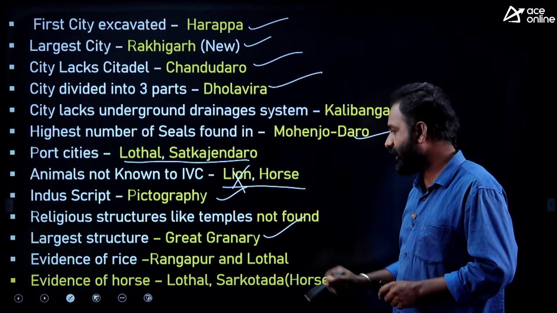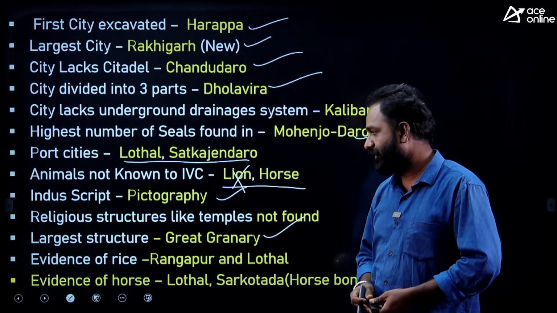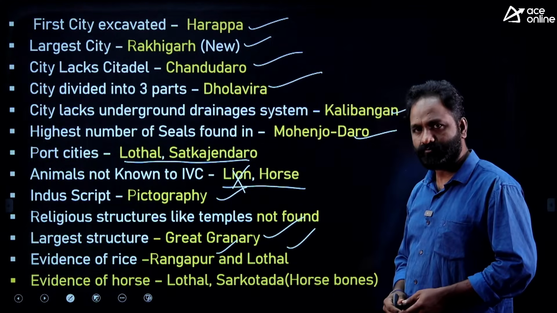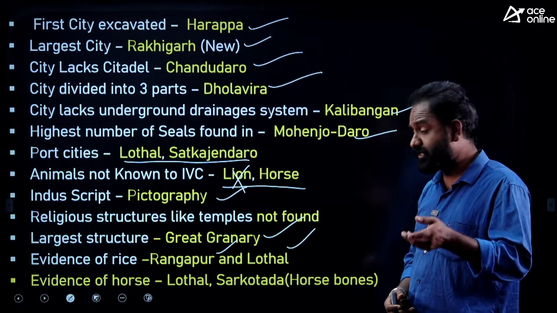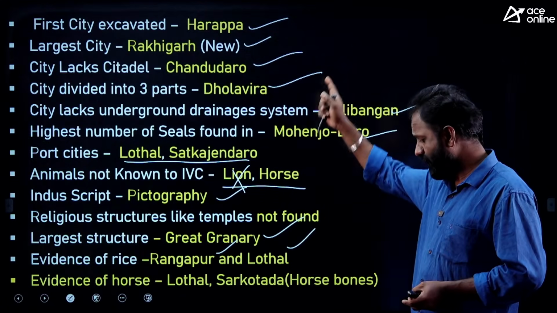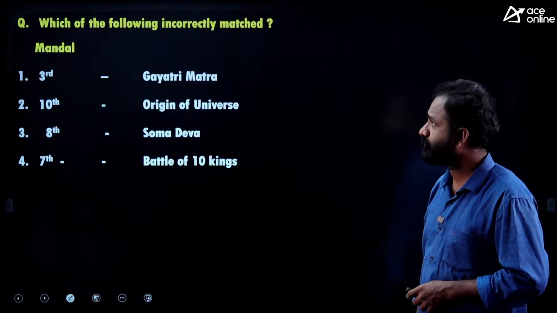Largest structure, great granary. Which city is called city of granary? Harappa. Evidence of rice was found in Rangpur, Lothal. And Koldihwa, rice husk. Evidence of horse, Lothal, Sutkagendor. So these are repeated questions in any central examination.